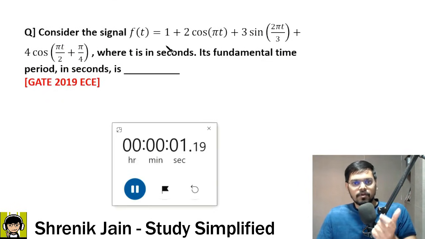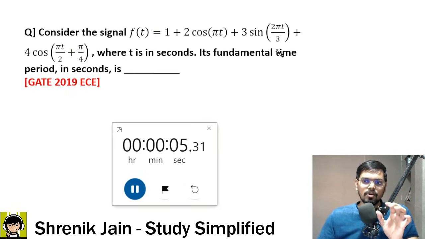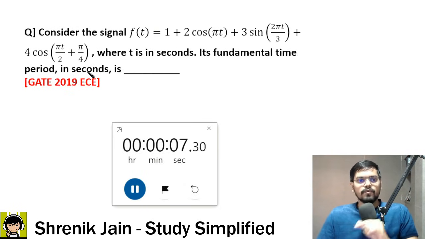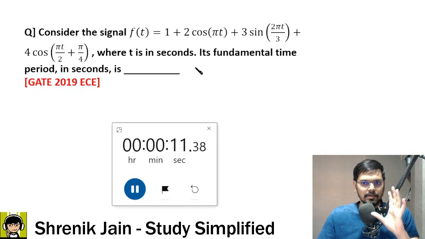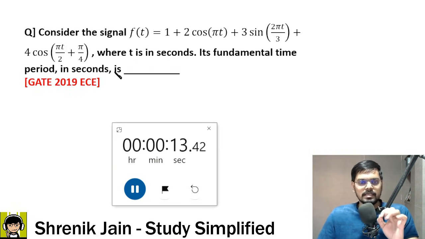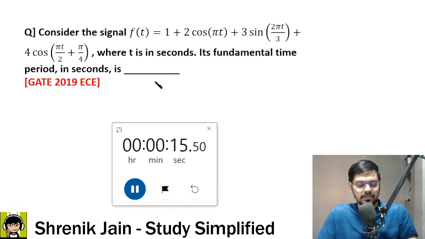Consider the signal f of t that is equal to 1 plus 2 cos of pi t plus 3 sine of 2 pi t by 3 plus 4 cos of pi t by 2 plus pi by 4, where t is in seconds. Its fundamental time period in seconds is dash. Now this is a NAT question, but not that tough a question. It's an easy question.